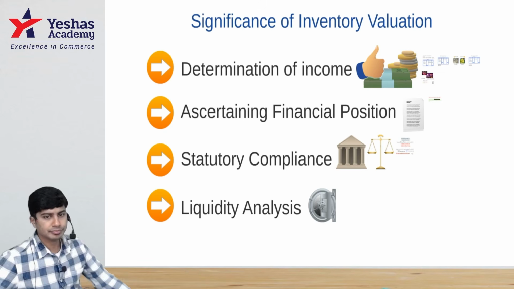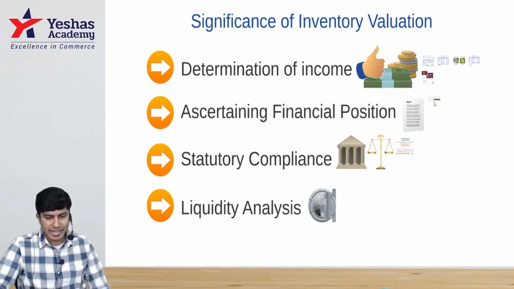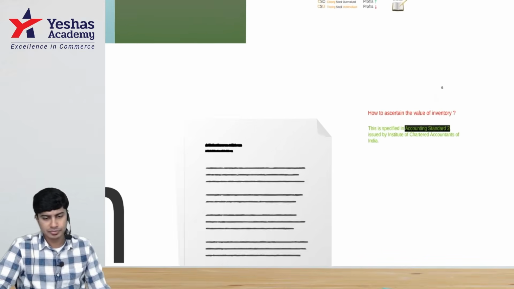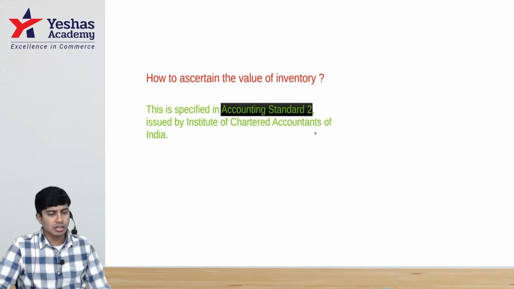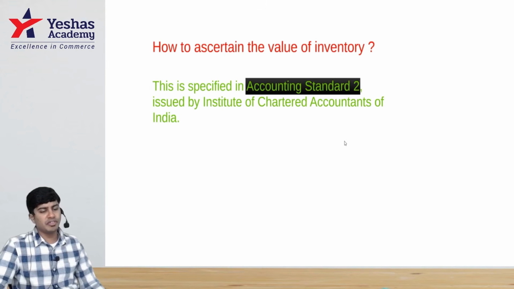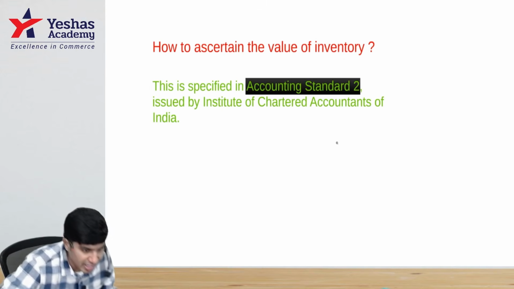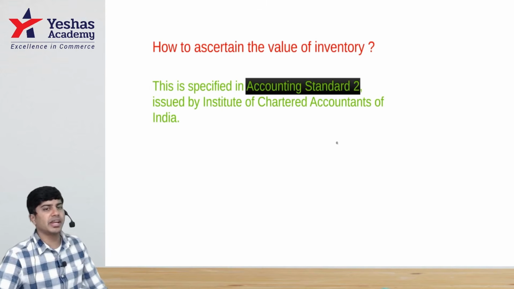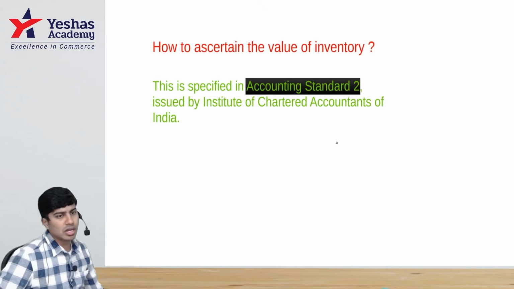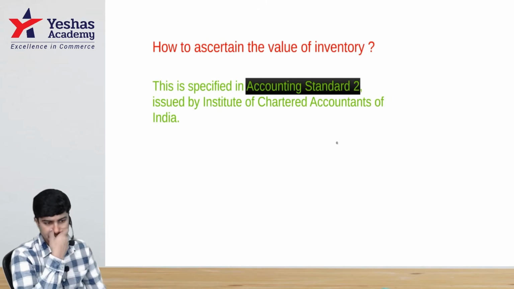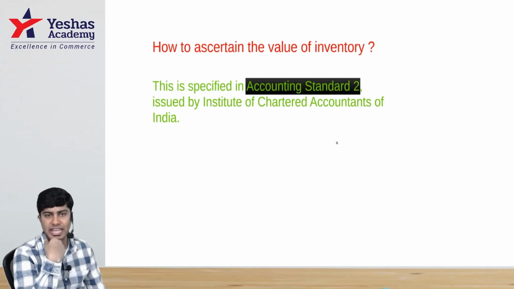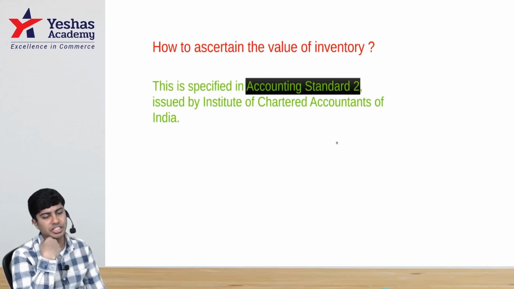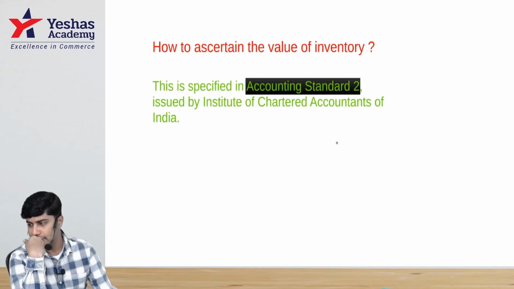Are you guys done? Okay. Now write this sub point. How to ascertain the value of inventory? This is specified in Accounting Standard 2 issued by ICAI. How to ascertain the value of inventory? Specified in AS 2, valuation of inventory, as given by ICAI, Accounting Standard 2.